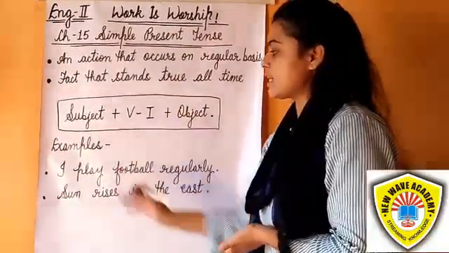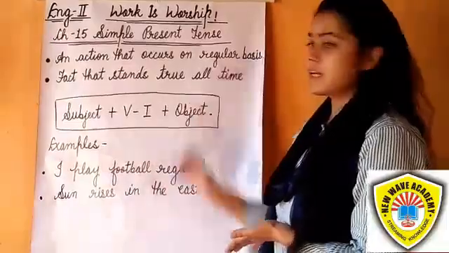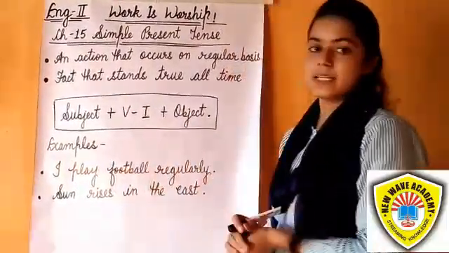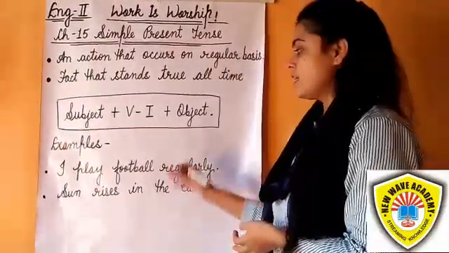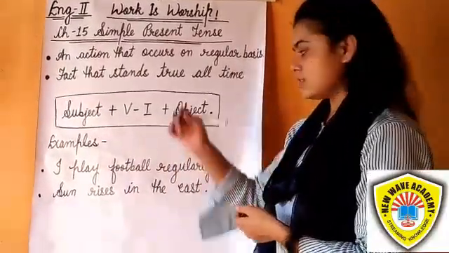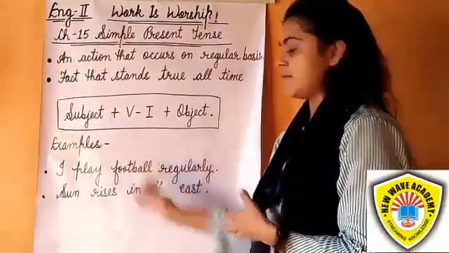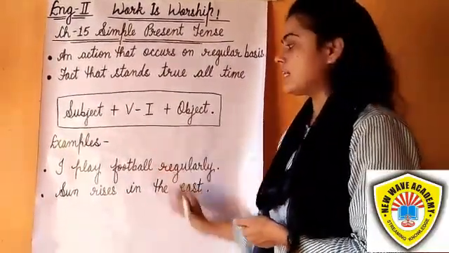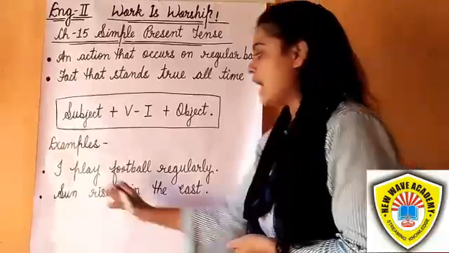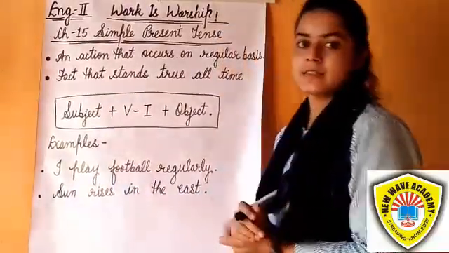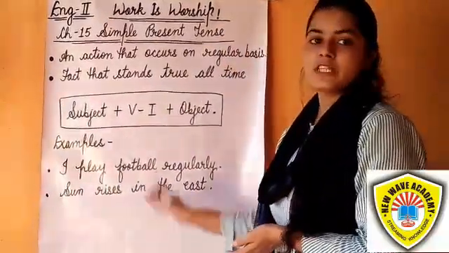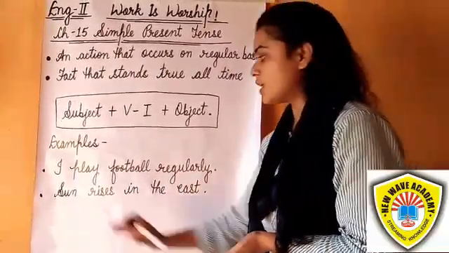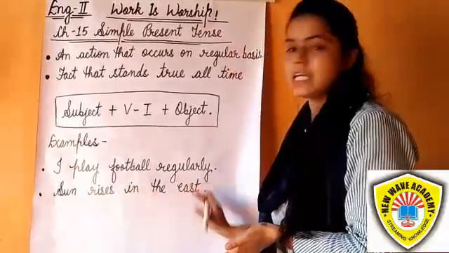So students, let's see some examples of the regular basis. For example, I play football regularly. It refers to the habitual action which I am doing. I play football daily, regularly. So that is simple present tense. And let's see the next example, which is permanent truth, which will be true all the time. For example, the sun rises in the east.